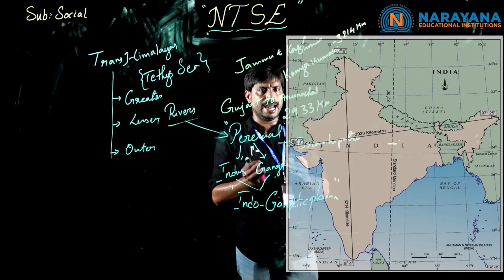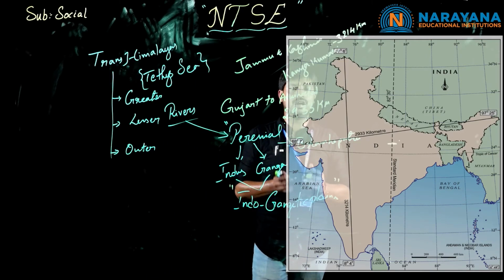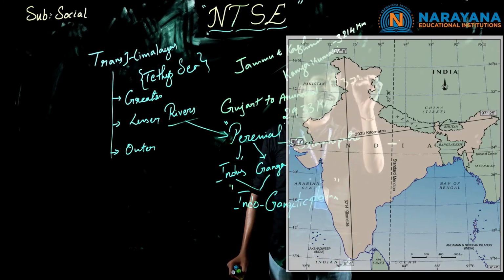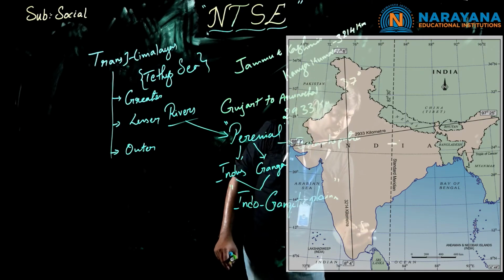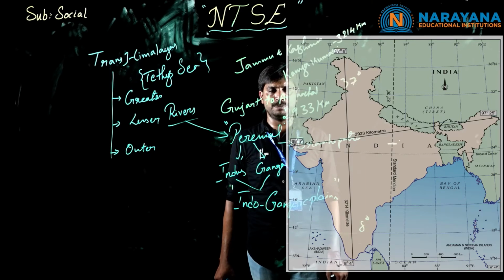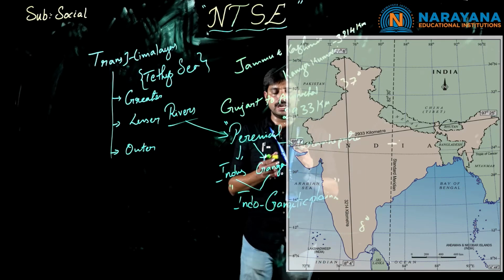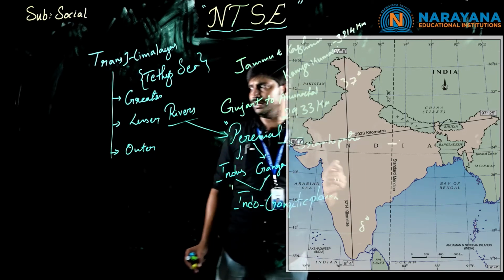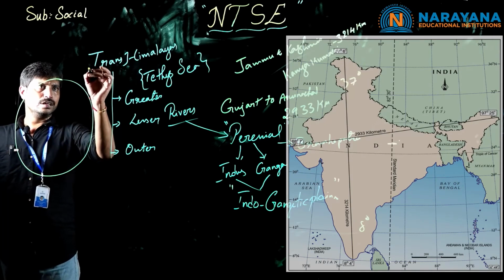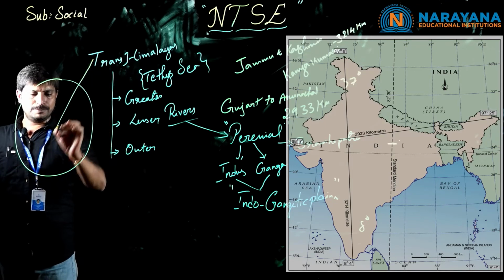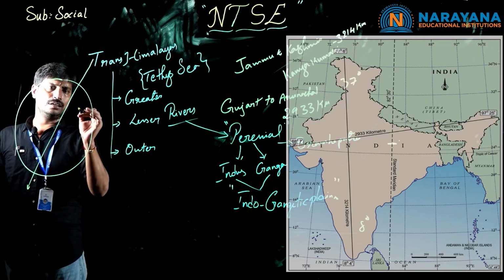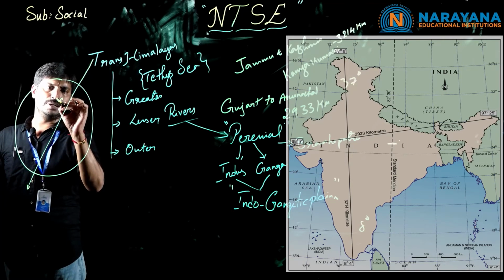The latitudinal and longitudinal extent is from 37 degrees north to 8 degrees, as India lies in the northern hemisphere. Don't get confused, children. India comes under the northern hemisphere. In the global representation, as the earth is slightly tilted, India lies in the northern hemisphere.